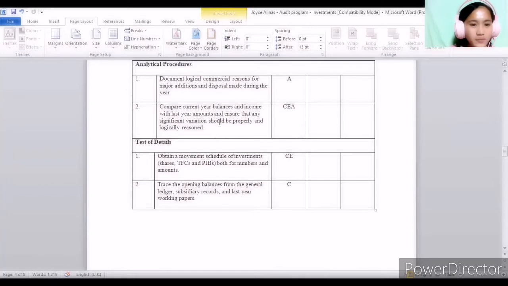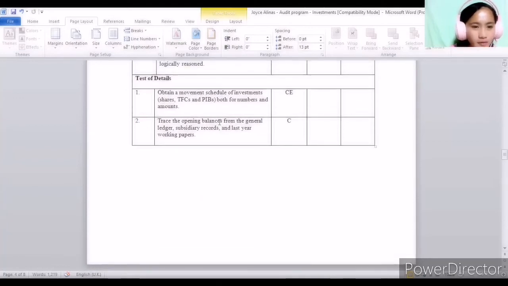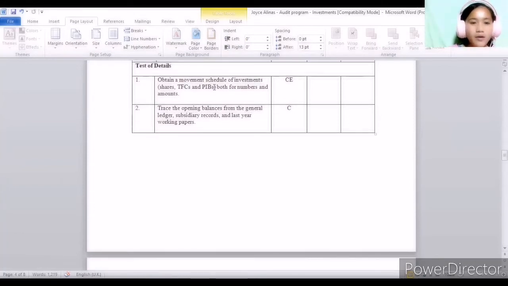Next to analytical procedures are the tests of details. The examples of audit procedures under tests of details are, number 1, obtain a movement schedule of investments, which are the shares, the TFCs, and the PIBs, both for numbers and amounts. These check the completeness and the existence of the transactions.